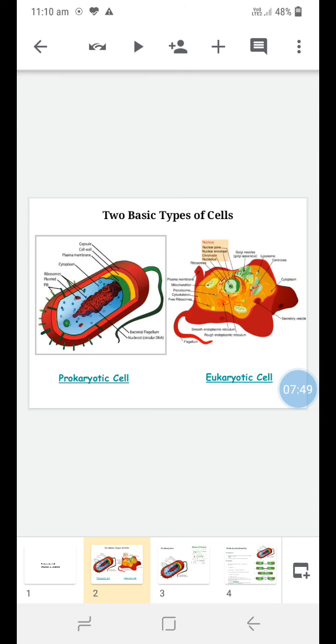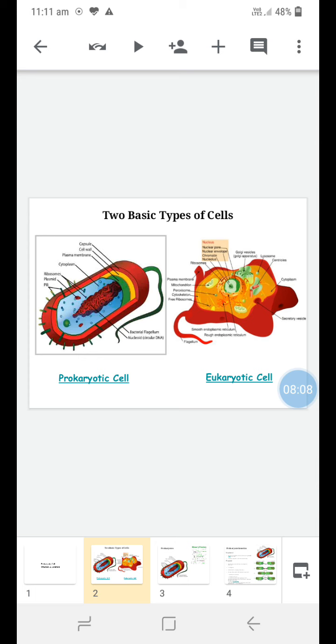the composition of the plasma membrane, it contains mainly two chemical components, one that is called lipid and the second one that is called protein. So a sandwich-like arrangement is there: two layers of protein, and in between these two layers of protein, a lipid layer is present. So the sandwich-like arrangement is there.